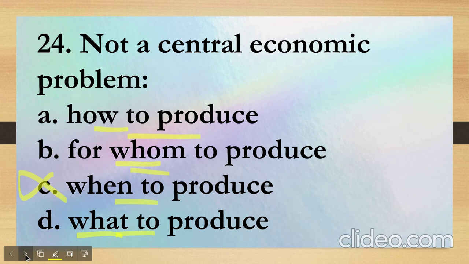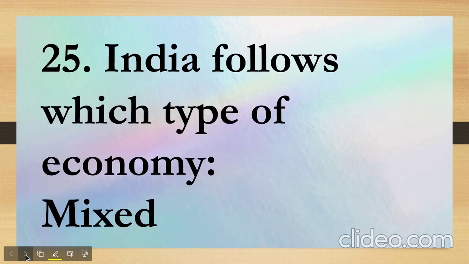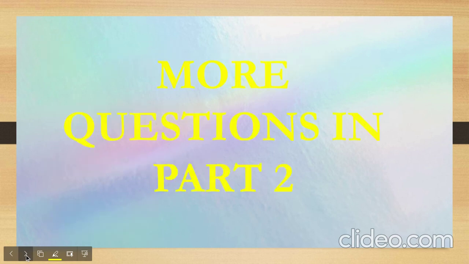Similarly, you have to see the examples which have been given in the paper, and then infer the meaning of it. Okay. Then India follows which type of economy? It would be mixed economy. The question can also be asked that what was the type of economy which India was following before independence and after independence? It is provided in the study material.